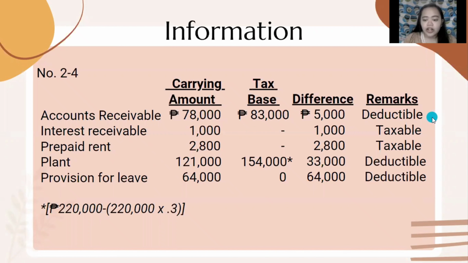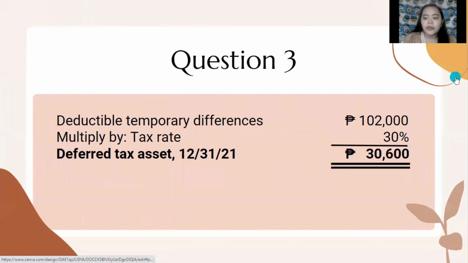So we just add it all, so 5,000 plus 33,000 plus 64,000, which totaled 102,000. Then it will be multiplied by 30%, which results in 30,600. Thus, 30,600 is the deferred tax asset of Polillo Corporation for the year ended December 31, 2021.